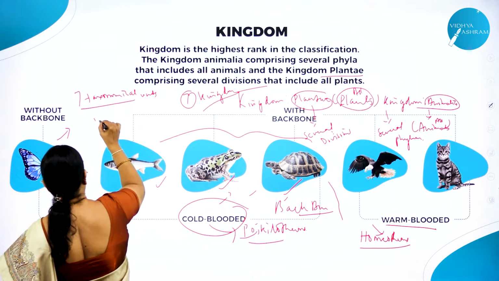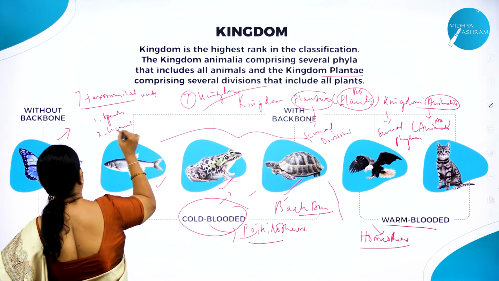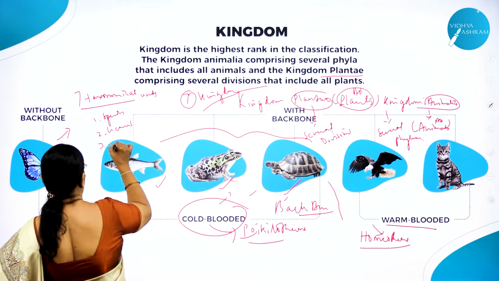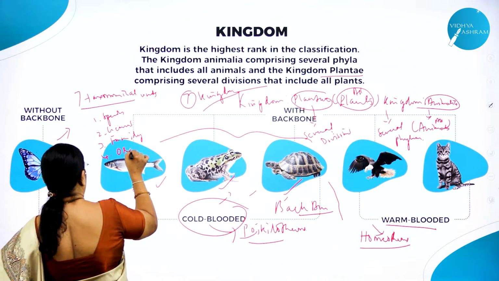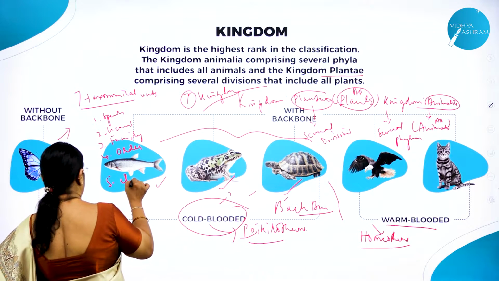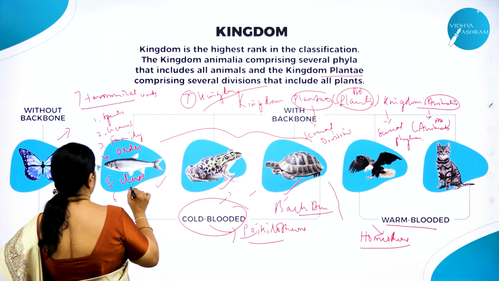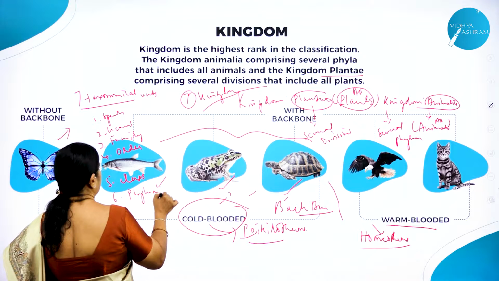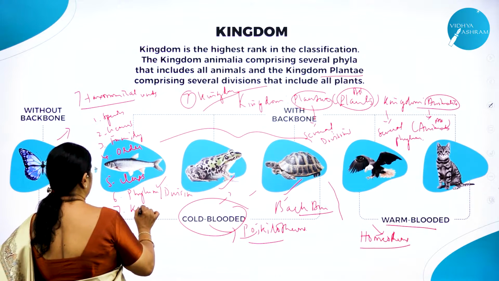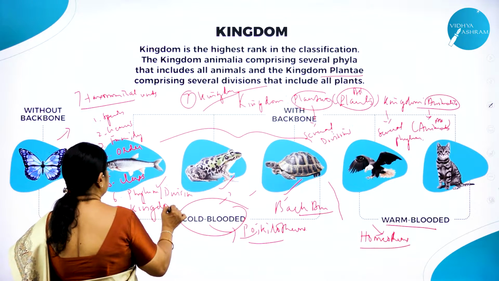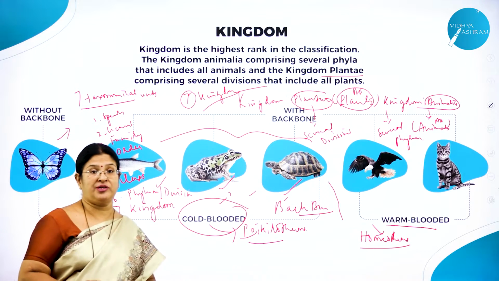7 taxonomical units: species, genus, then what? Next is family, 4th is order, 5th is class, 6th is phylum, or we call it as division, and 7th is what? Kingdom. Right? So hope you have understood what is kingdom, right?